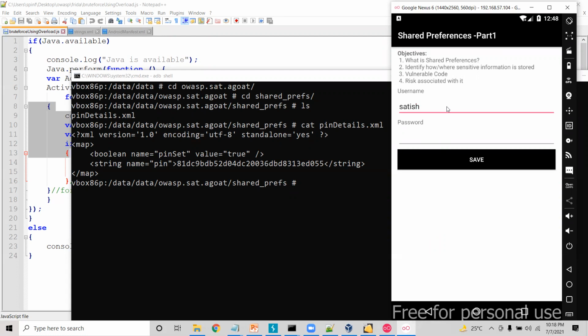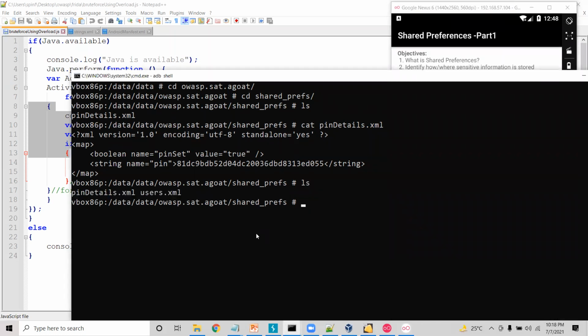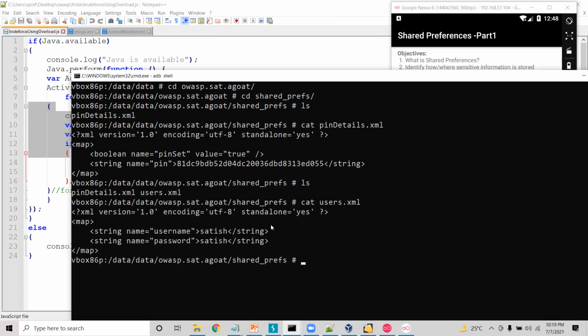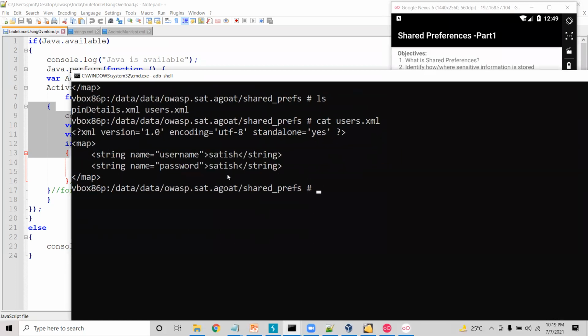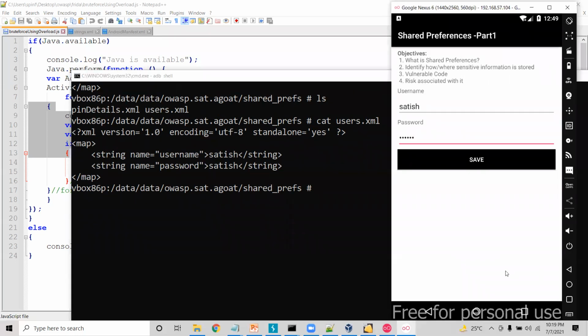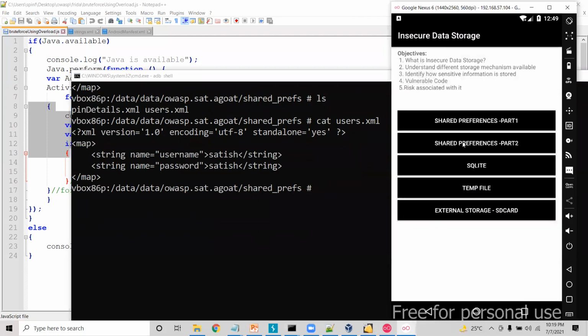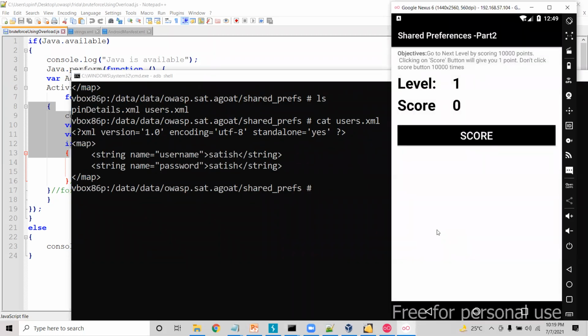To demonstrate, let me put username as Satish and the password as Satish. Click on the save button. Okay, so if I go to the shared preferences folder and list out the files, here you will see users.xml, and then cat user.xml. You would see the username and password stored locally in clear text. This is one activity. And one more interesting activity in Androcode is shared preferences part 2, which is generally related to the gaming industry. When we click on the score button, this is a simple game.